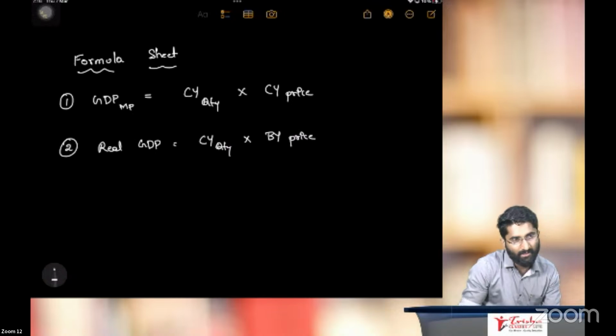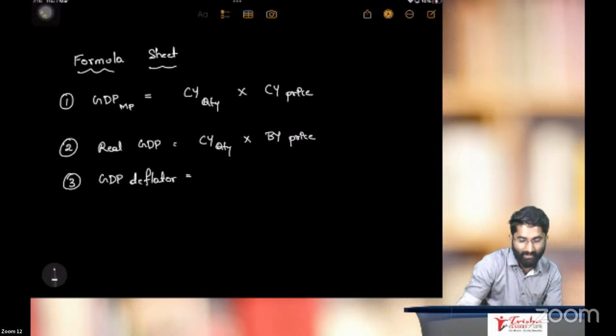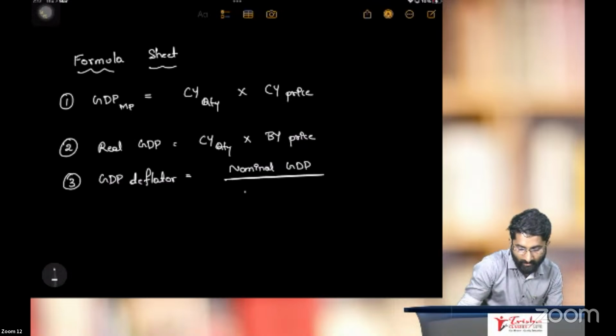That is the second important formula in the formula sheet. The third important formula is GDP deflator. How to calculate? Nominal GDP divided by real GDP into 100.